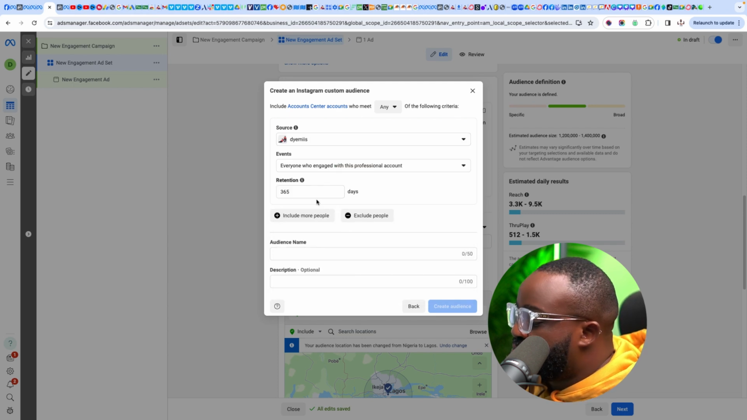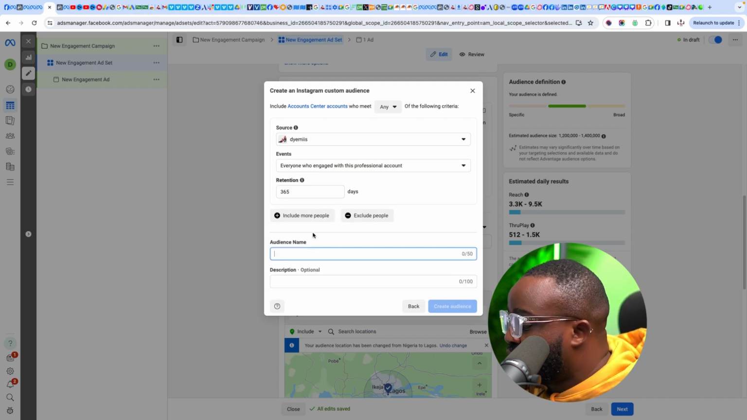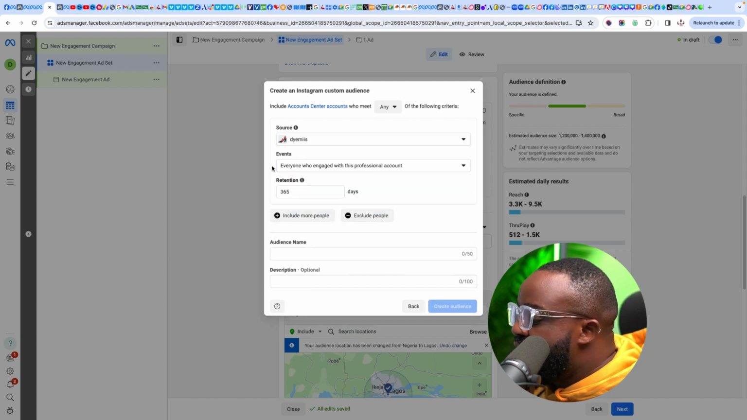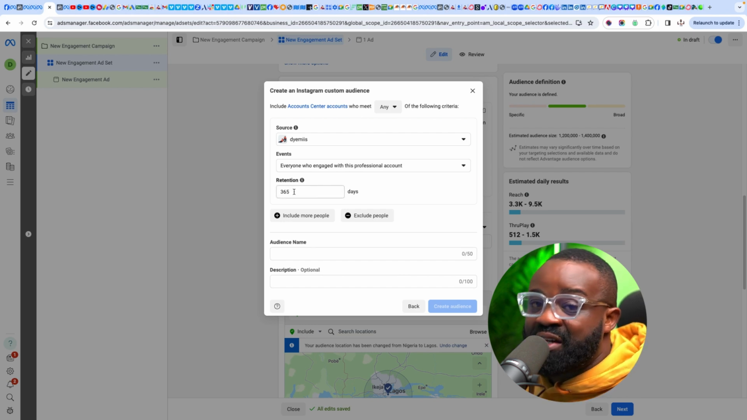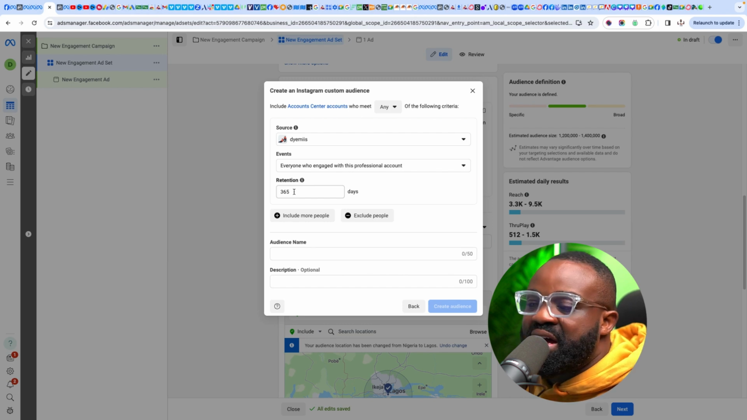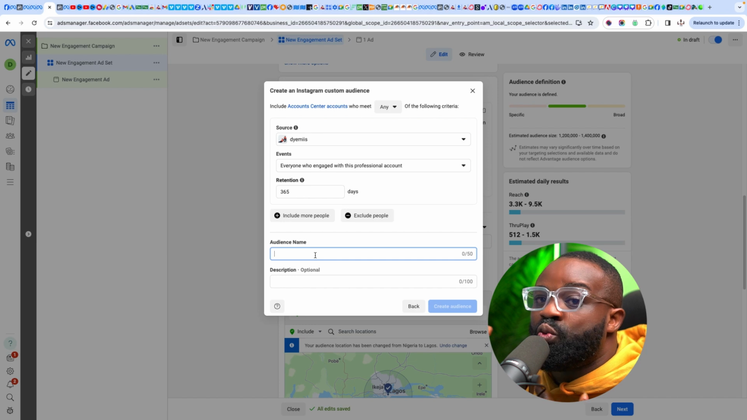I'm going to put in the page that I want to create this custom audience for. So let's say I want to create it for this page. Then I'm going to click here where it says event. There are different events, but I'll choose this one which says everyone who engaged with this professional account. Basically that covers everything. So 365 days retention means it's going to capture people that have engaged with this account within 1 year.